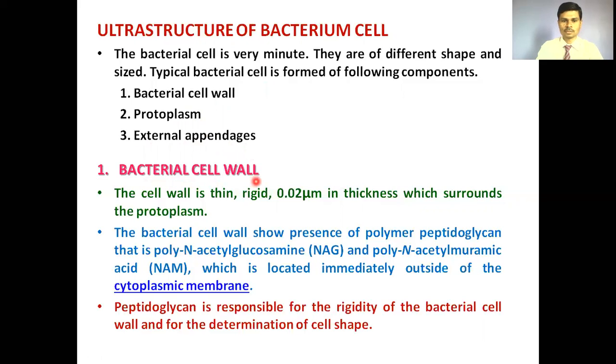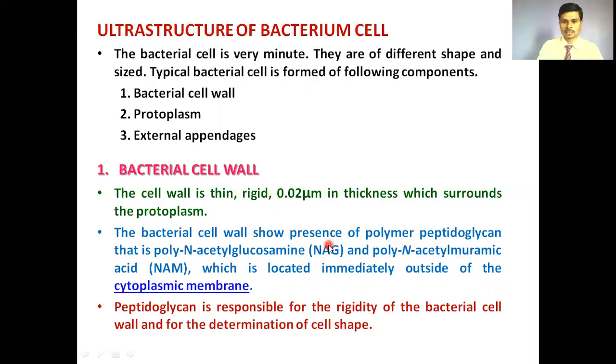First, the bacterial cell wall. The bacterial cell wall is thin, rigid, 0.02 micrometer in thickness, which surrounds the protoplasm. This bacterial cell wall is made up of the polymer called peptidoglycan. These are poly-N-acetyl glucosamine, that is NAG, and poly-N-acetyl muramic acid, that is NAM, which is located immediately outside of the cytoplasmic membrane.